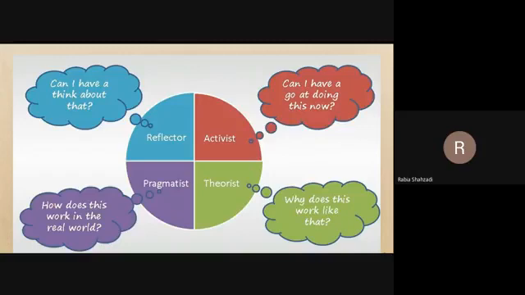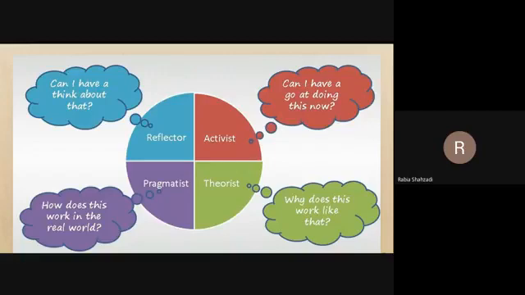Then come the theorists. Theorists prefer to link the information with certain concepts, certain models, certain systems. So they have a sound logical background for each and every action.